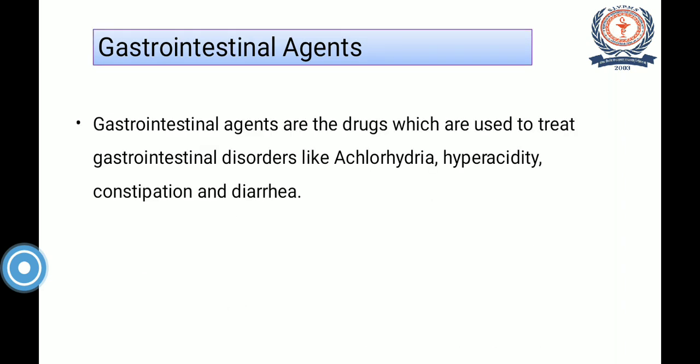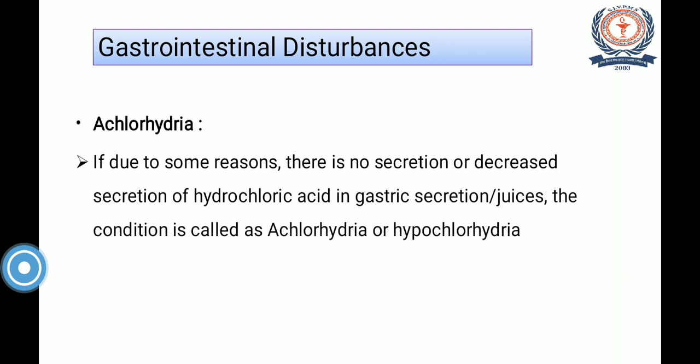Now let us discuss the definition of gastrointestinal agents. These are the drugs which are used to treat gastrointestinal disorders like chlorhydria, hyperacidity, constipation and diarrhea. So whenever there is any disturbance or discomfort in the gastrointestinal system, the agents used to treat those disturbances are called gastrointestinal agents. Now, one by one, let us discuss all the gastrointestinal disturbances.